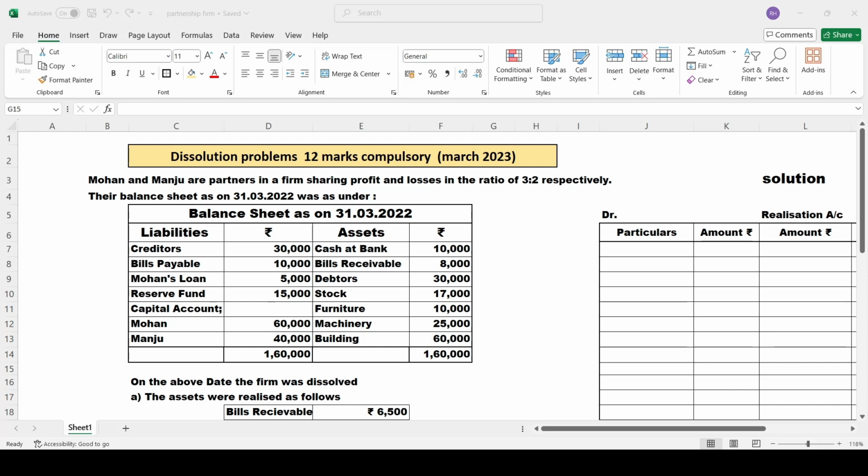Coming to this, the problem which we are going to solve today is from a chapter called dissolution of partnership firm. One compulsory 12 marks problem, you are going to get it in your annual examination. Keep it in your mind. You have to attend only 3 problems. Out of those 3, 1 problem you take it as a dissolution.